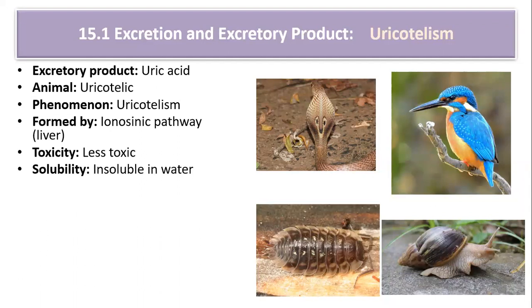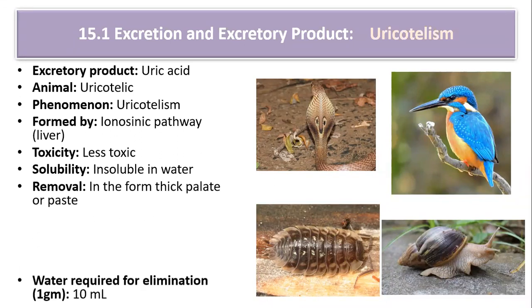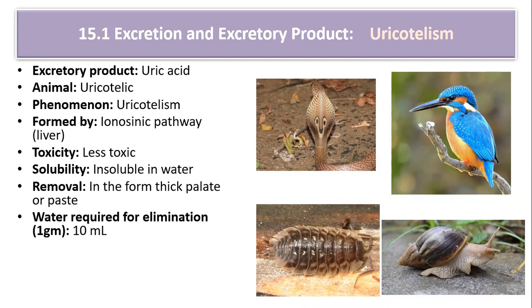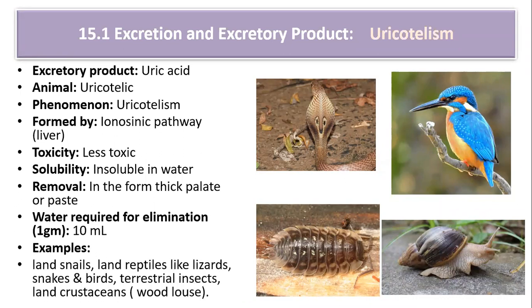Since it is insoluble in water, the nitrogenous waste product is eliminated in the form of thick pellet or paste. Water required for the elimination of 1 gram of uric acid is 5 to 10 ml. Examples are land snails, land reptiles like lizards and snakes, birds, terrestrial insects, land crustaceans like woodlouse, as you can see. So these are the examples of uricotelism.